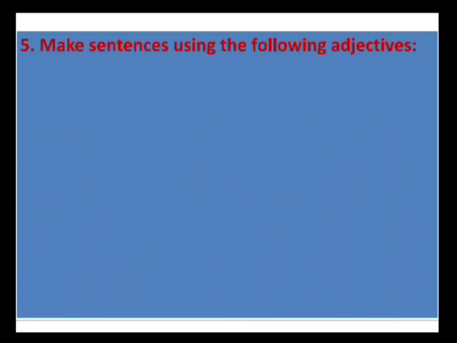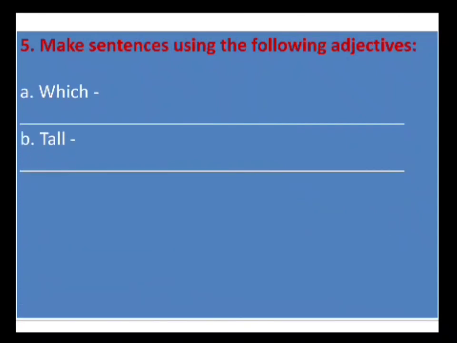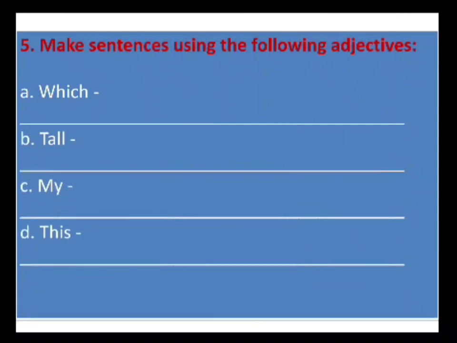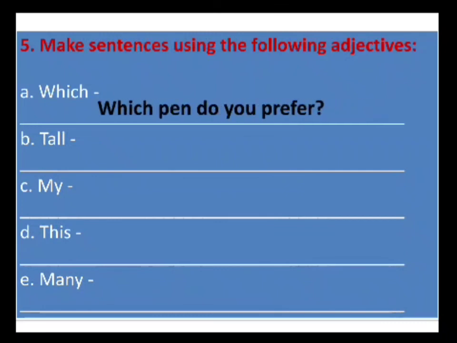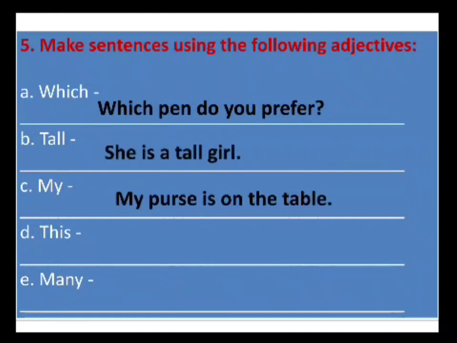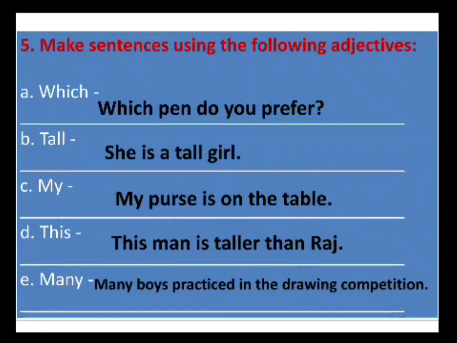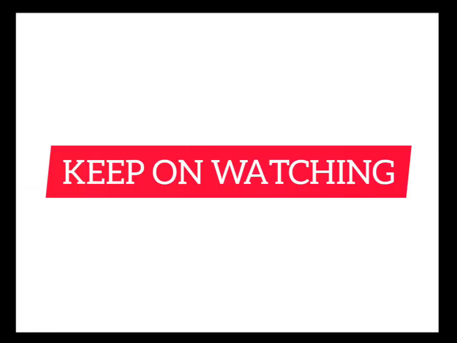Make sentences using the following adjectives. Our options are which, tall, my, this, many. Our answers are: which pen do you prefer? She is a tall girl. My purse is on the table. This man is taller than Raj. Many boys participated in the drawing competition. These are the assessment part.